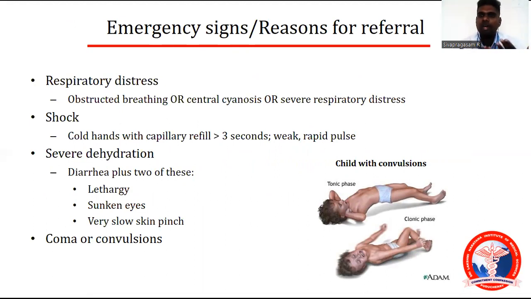Continuous seizure, you can't do anything. And severe deterioration with lethargy, sunken eyes, which needs ICU management. Any patient who needs ICU management, coma, convulsion, distress, please do the primary ABC management and refer the patient as early as possible so that the time delay is reduced.